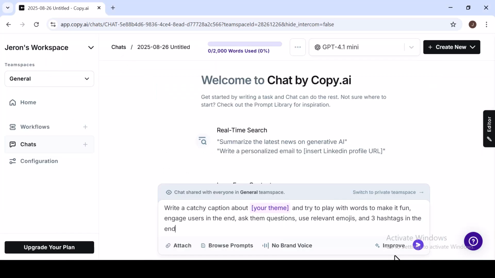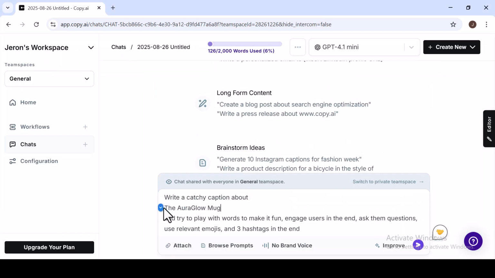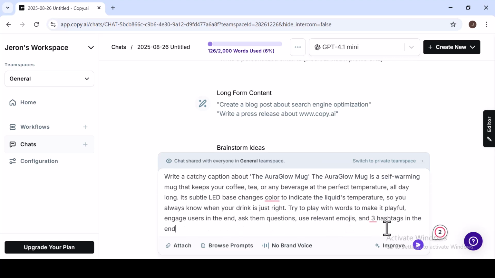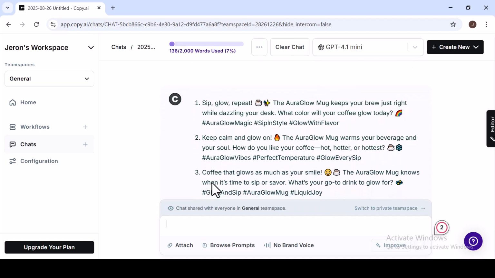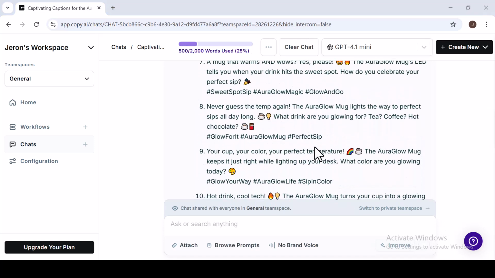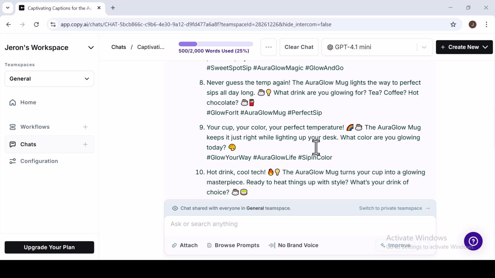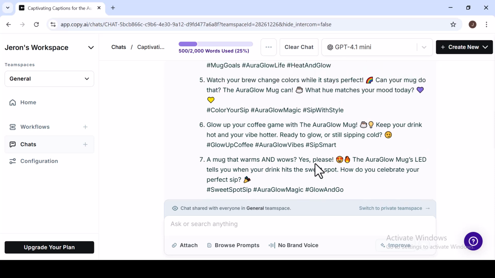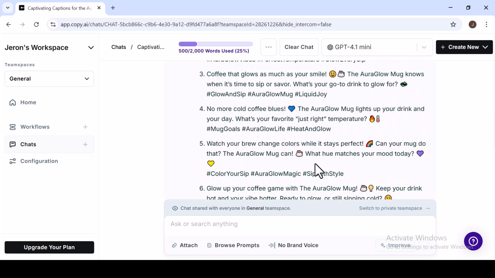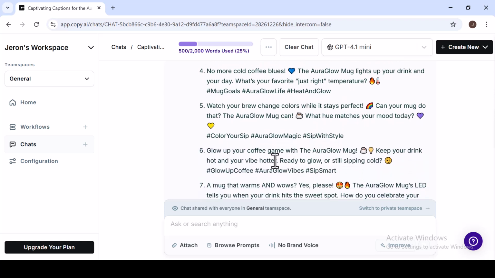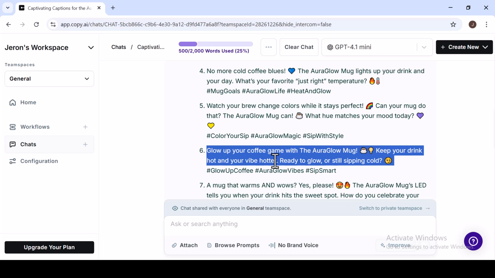I'll provide a product name and a short description. I can also choose a specific tone like playful. Watch as the AI instantly generates over 10 different caption variations for you to choose from. The beauty of these dedicated tools is their efficiency. You can quickly scroll through the generated options, pick the one that fits best, and make any final tweaks to add your unique touch. This is an incredible time saver for repetitive tasks.